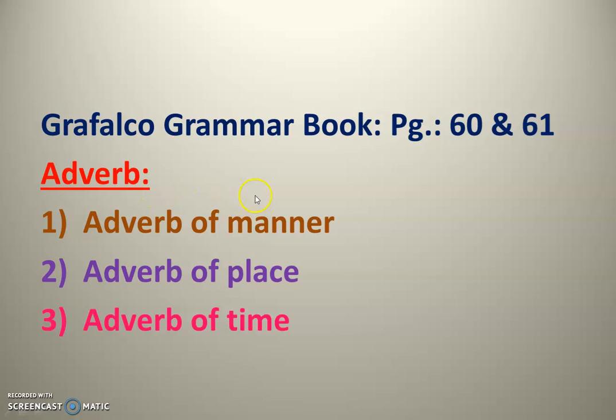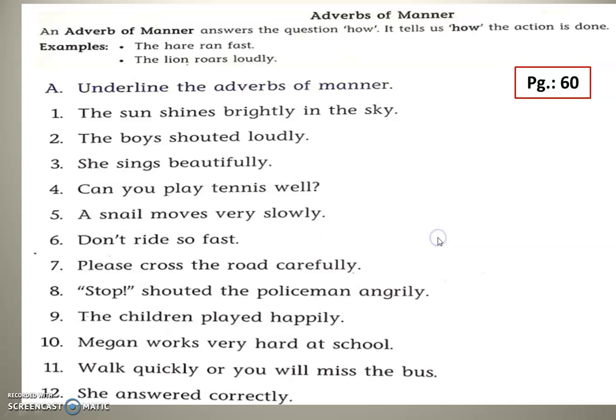So as you all know, the first pattern you all know, adverb of manner, just now I told you. Here they say is about the manner. So it is in page number 60. It is already done, and I have discussed in the online session also. If you have any doubt, you can just clarify it with me anytime. The sun shines brightly in the sky. So adverb is here brightly, correct.